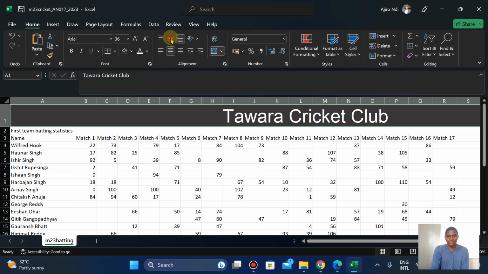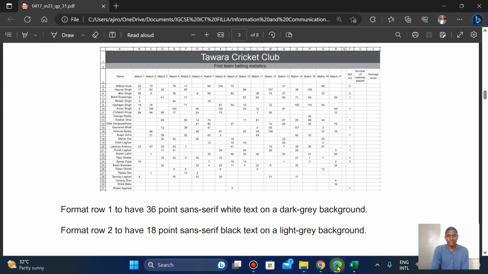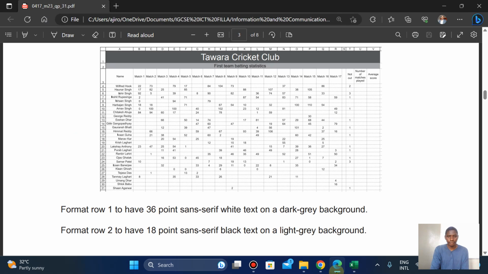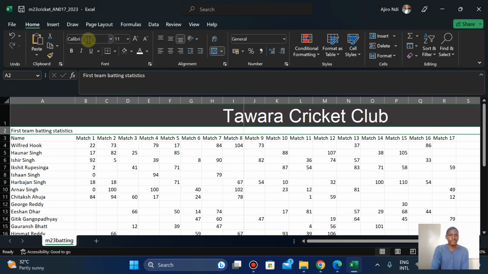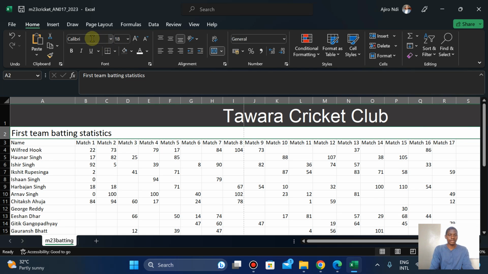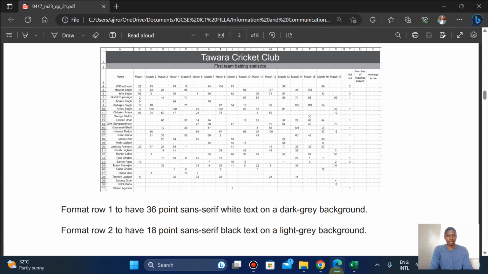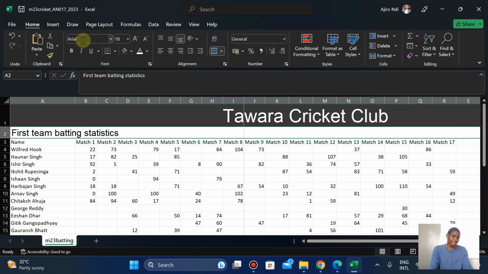I'm going to align horizontally and vertically. Format row 2. Use row 2 here. With what? 18 points. Sans serif, which is Arial. Now you have to select Arial. That's what I did.